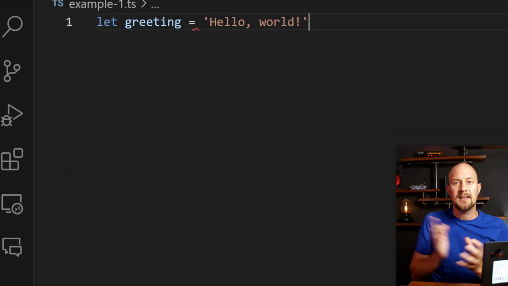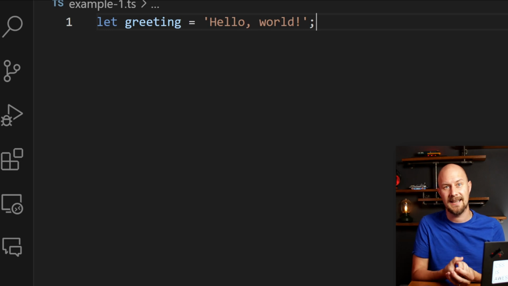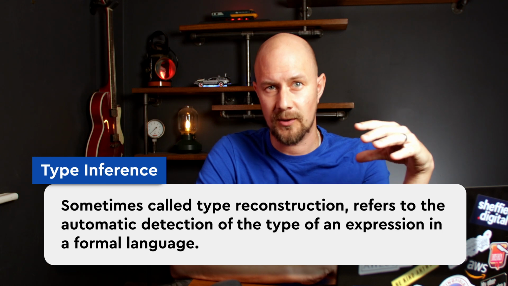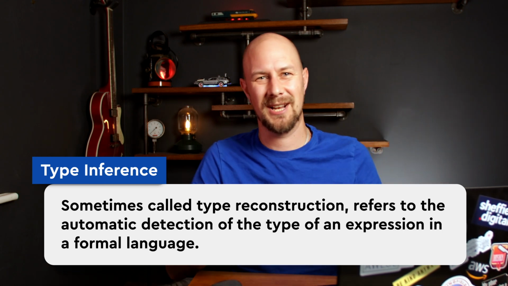Have you ever wondered how TypeScript actually knows the types of variables when you don't explicitly type those definitions? So like here, TypeScript figures out that greeting is a string without us actually explicitly stating it. Well, in this video, we're looking at what's called type inference. I'll be honest, I don't actually know how that word's spoken out, so I'm just going to go with inference.